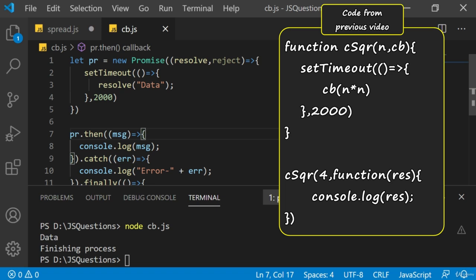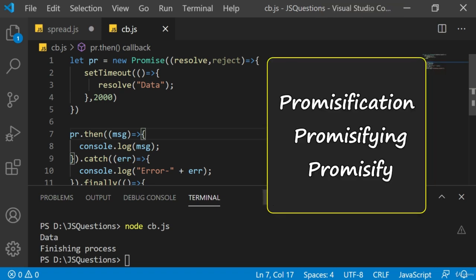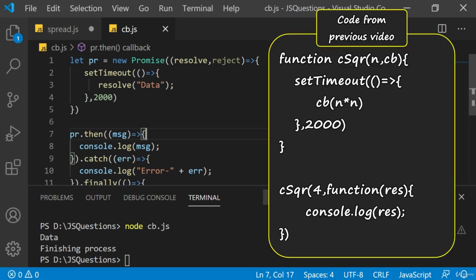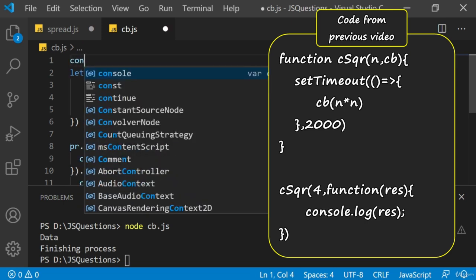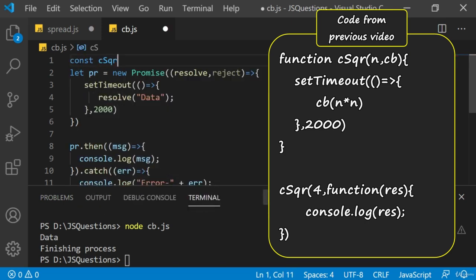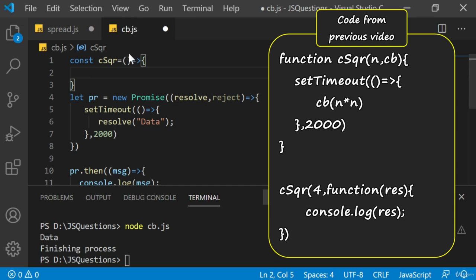Let's change the CSQR, that is custom square function, with this syntax. So this callback function gets converted to a promise. This conversion is also called promisification, or I am promisifying, or promisify. All these terms are related. So I am converting the code of callback to promise. The CSQR we had, let me write the same way. I'll say CSQR, this takes, for example, one parameter. It's an arrow function, so I'll put an equal to and arrow, right? And this has the parameter a in it.